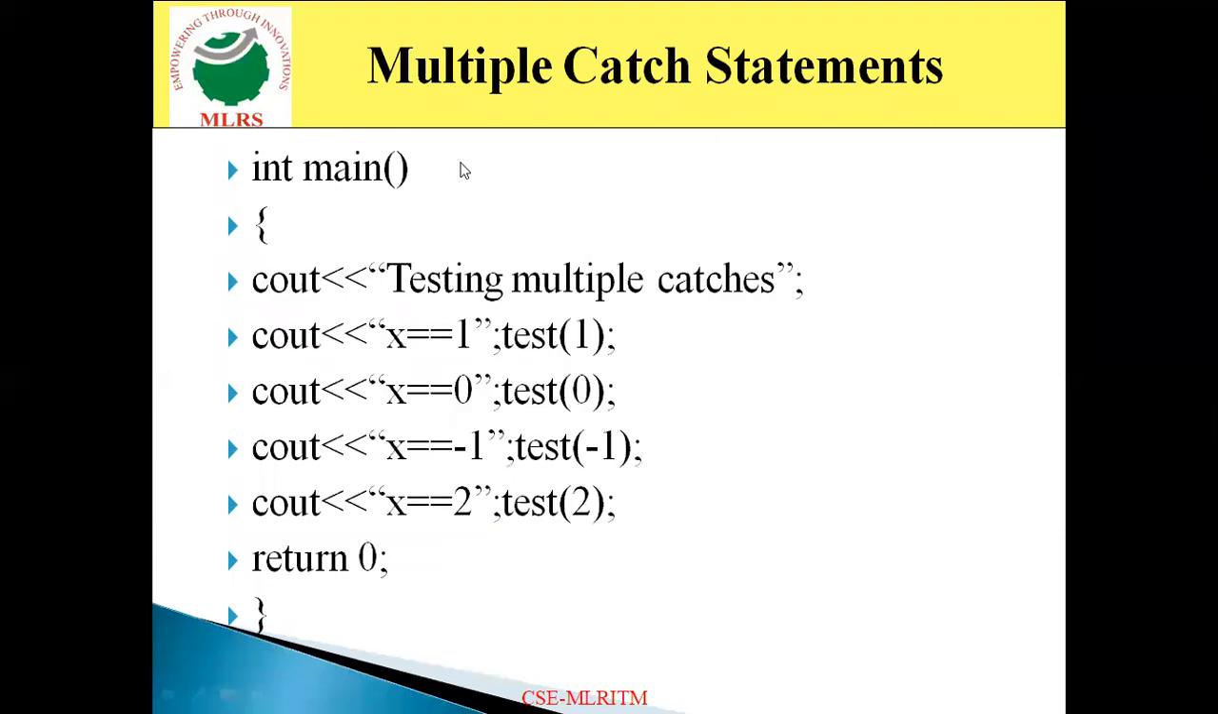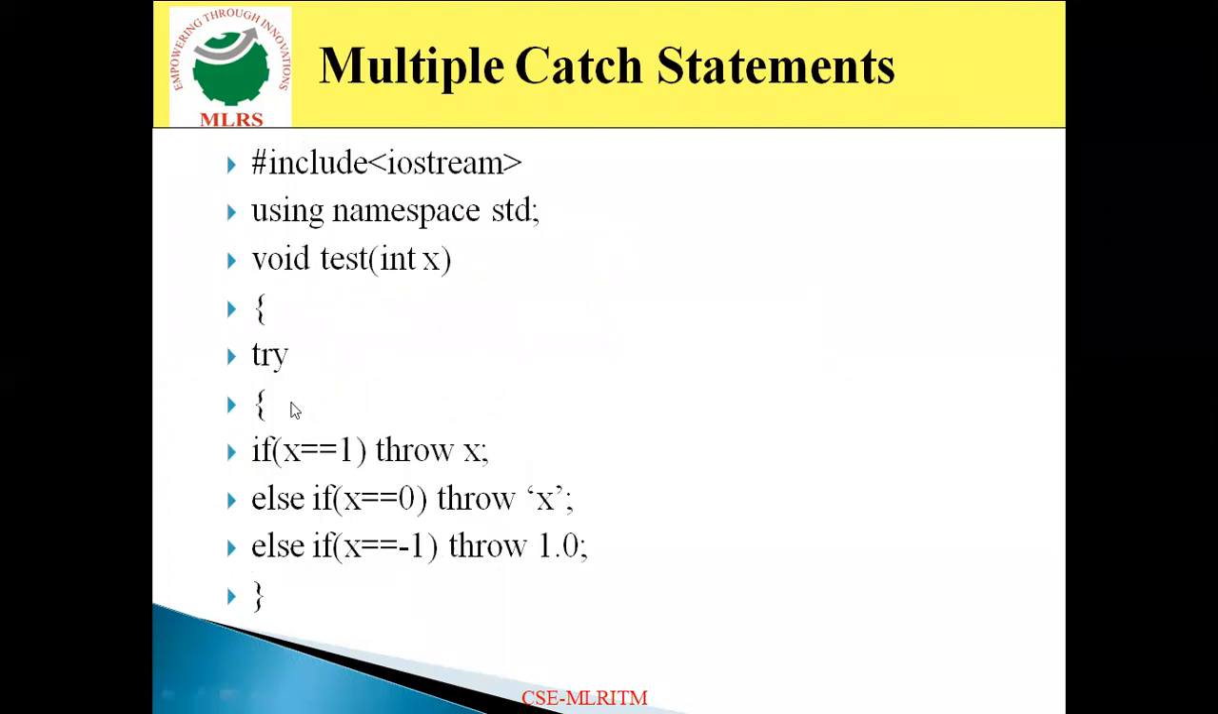Now take the next one. Assume now it is going to execute the second statement, x is equal to 0. So x is equal to 0 means now it is going to specify test of 0. Now I am passing the value 0 as the parameter, so the test function is going to execute with 0 value. So here it is the test function. Now x value is 0. So if x is equal to 1, it doesn't match. It will execute the else part.